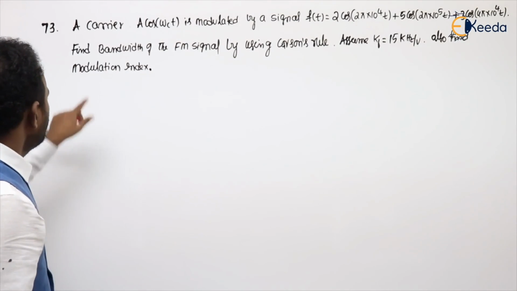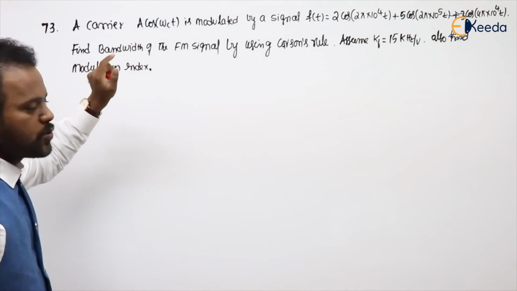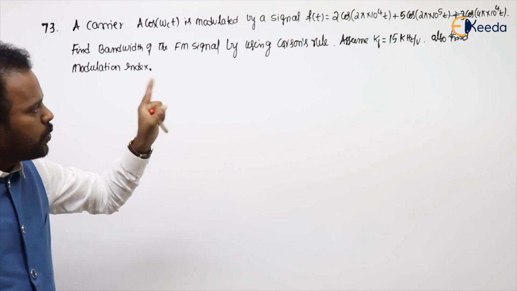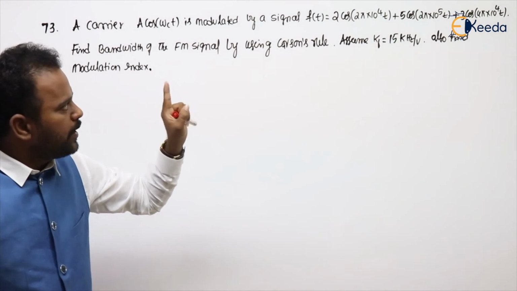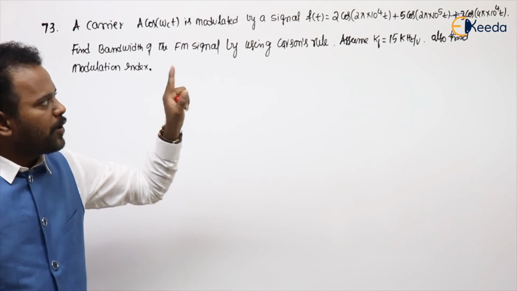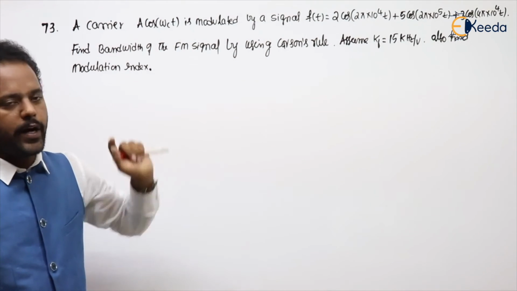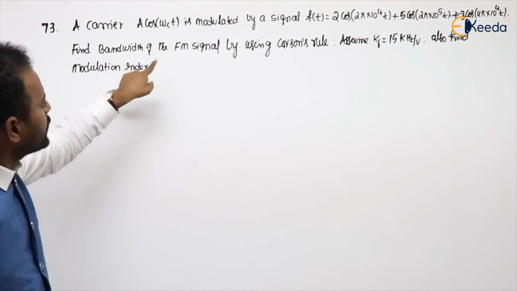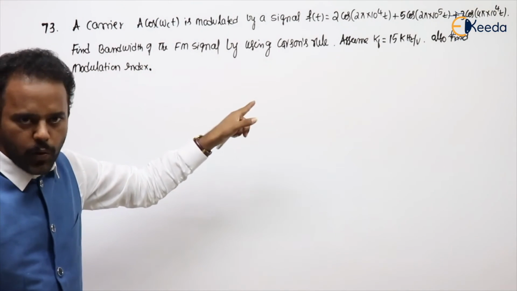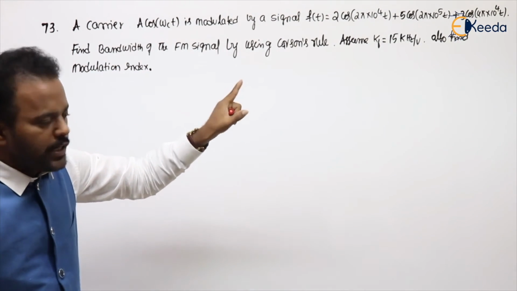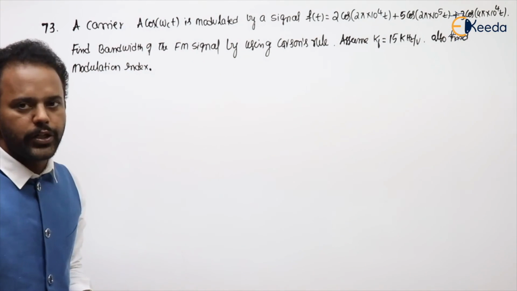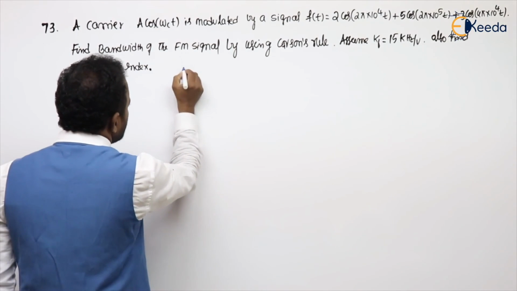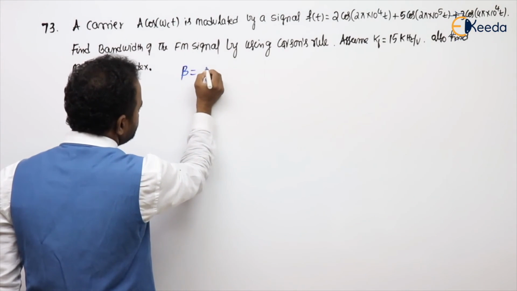See the next problem. A carrier A cos omega c t is modulated by a signal f of t equal to 2 cos 2 pi into 10 power 4 t plus 5 cos 2 pi into 10 power 5 t plus 3 cos 4 pi into 10 power 4 t. That is the signal. Find the bandwidth of FM signal by using Carson's rule. Assume Kf is 15k. Also find modulation index. First I will calculate the modulation index. What is the modulation index? Beta equal to